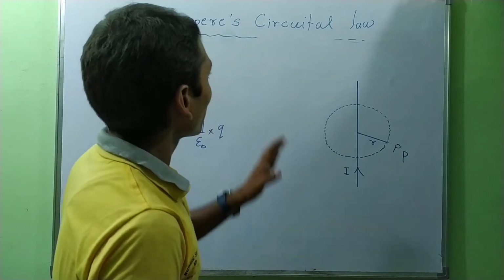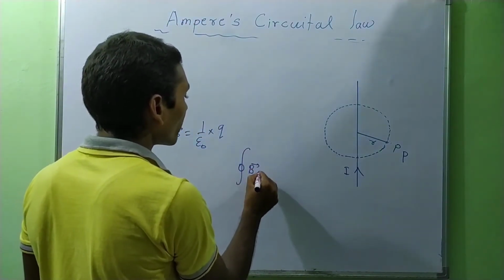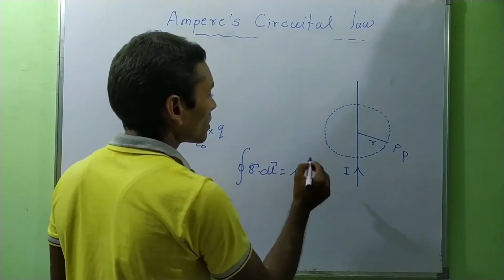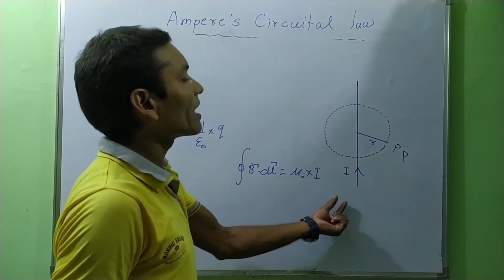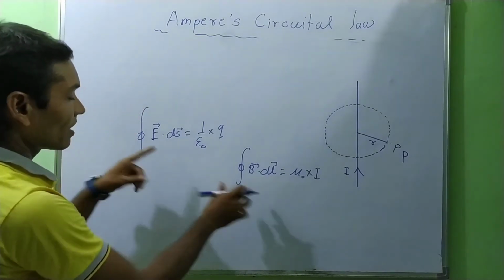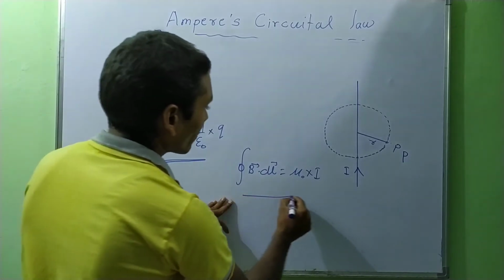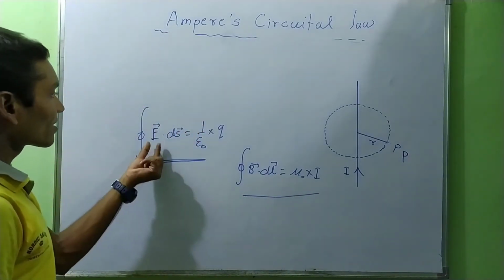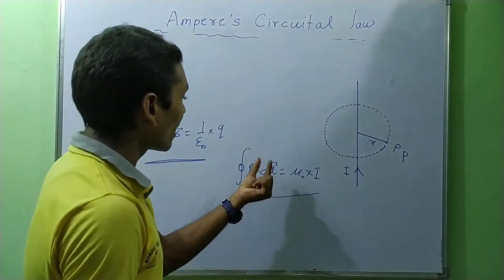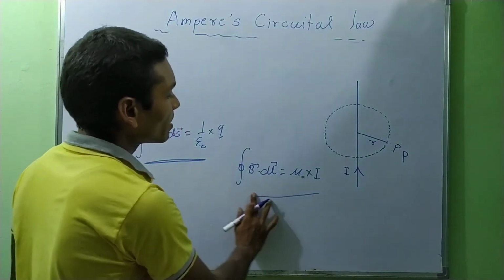By Ampere's circuital law, the line integration of magnetic field is equal to mu naught times the current threading through the conductor. So what is the difference between them? This is for electric field and this is for magnetic field. This is the surface integration of electric field and this is the line integration of magnetic field. So we have to prove this.